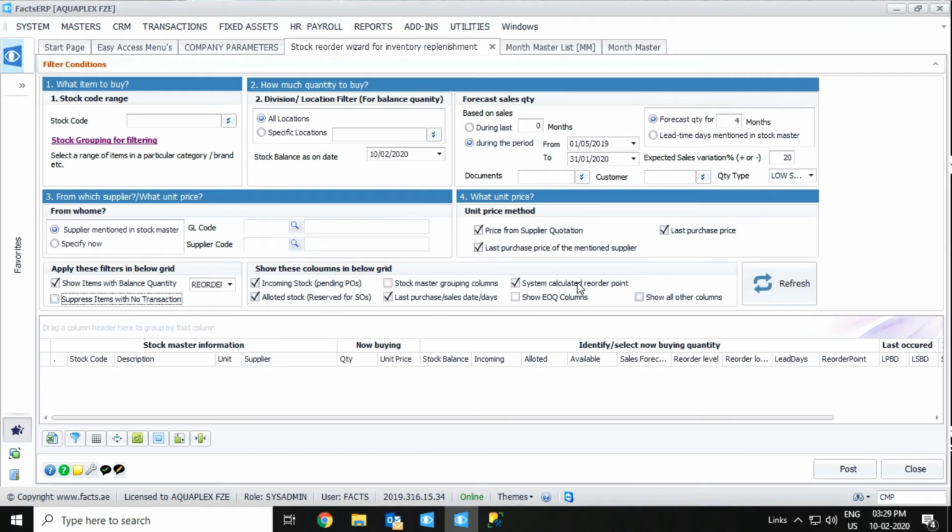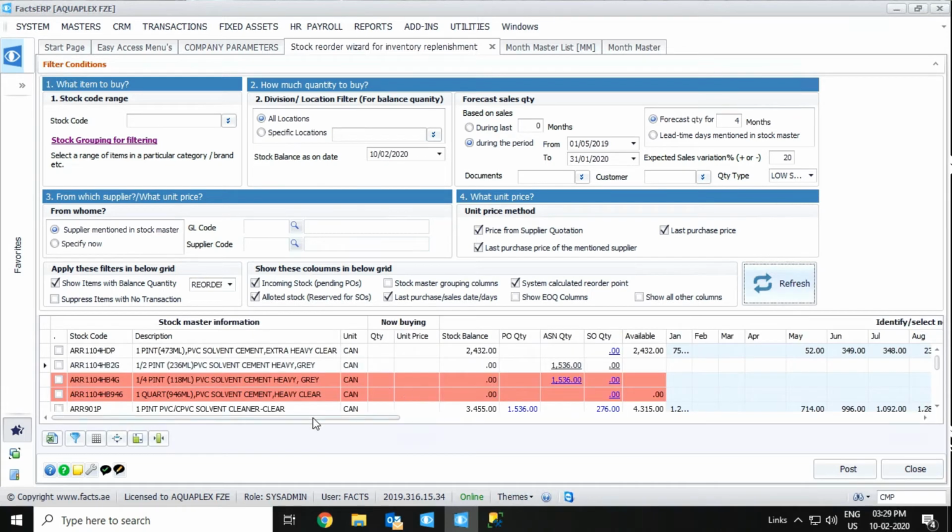And these columns, these are the basic columns showing in the grid. If you want to suppress any columns, we can tick and untick based on the requirement. And this is a button to refresh the data based on the parameters we have selected over here. Now I'm clicking on the refresh. So you can see it is loaded. Item code, description, unit, quantity. Here we have to enter the quantity that we are going to order,